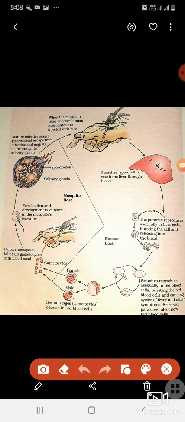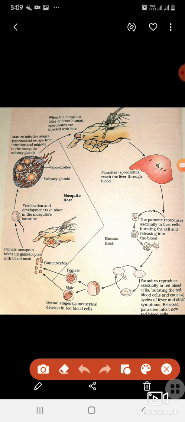Now the gametes have developed in the red blood cells, and it is ready for sexual reproduction. And at this stage, if a mosquito bites the human body, then the gametocytes, meaning the cells of gametes, enter the mosquito.